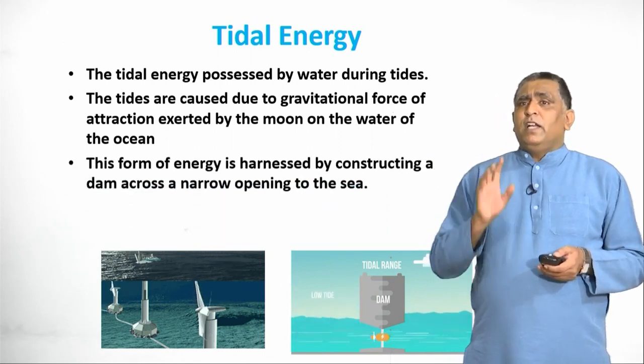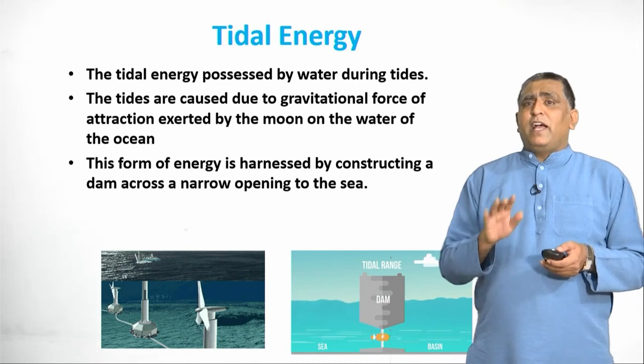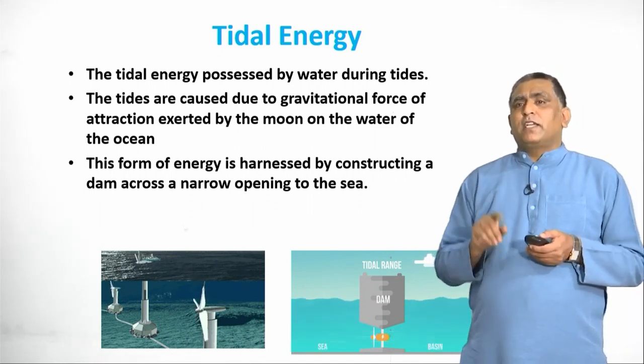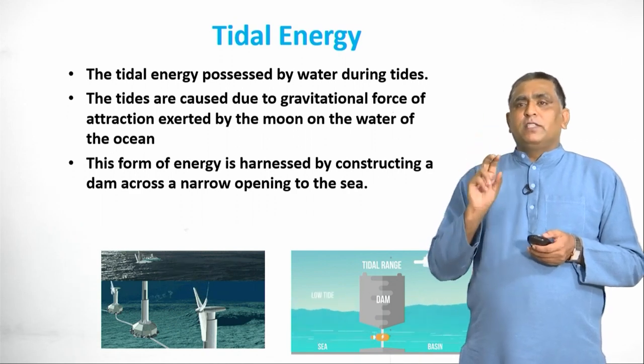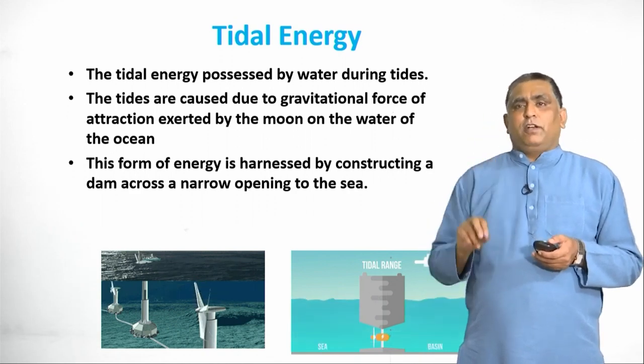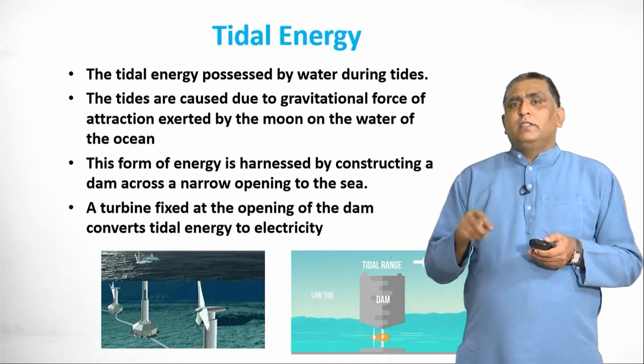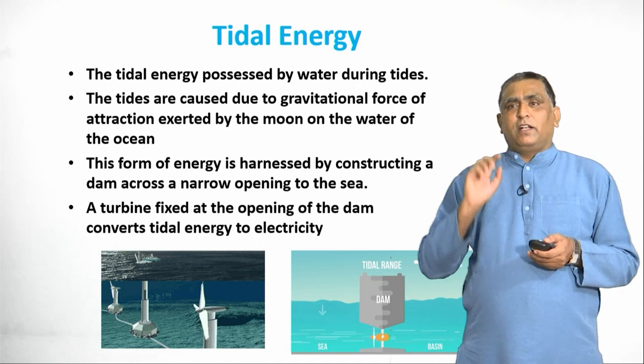This form of energy is harnessed by constructing a dam across a narrow opening of the sea. You can see in the second picture, there is a narrow opening at the sea where the dams are constructed. A turbine is fixed at the opening of the dam that converts tidal energy into electrical energy.